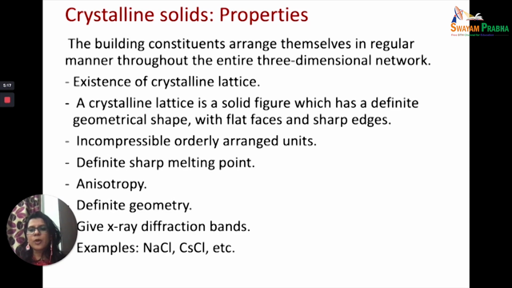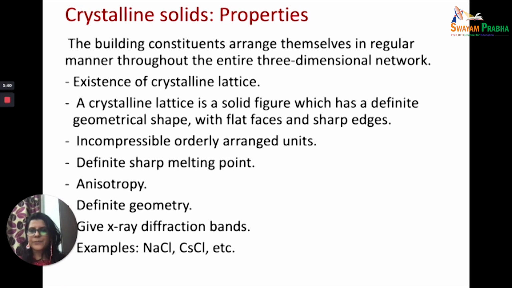Now, what are the properties of the crystalline solids? As I have said, the constituent particles have arranged themselves in a regular manner, which is repeated in all the directions. So there is a spatial arrangement of constituent particles which is repeated in all the three directions, and it is a three-dimensional network.